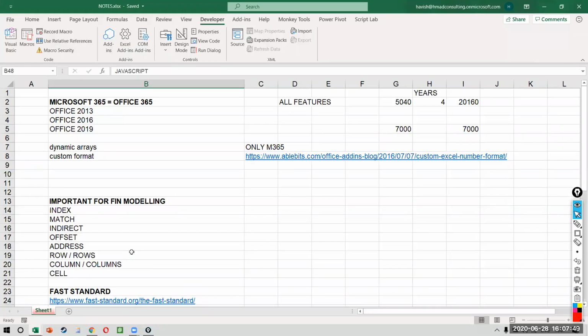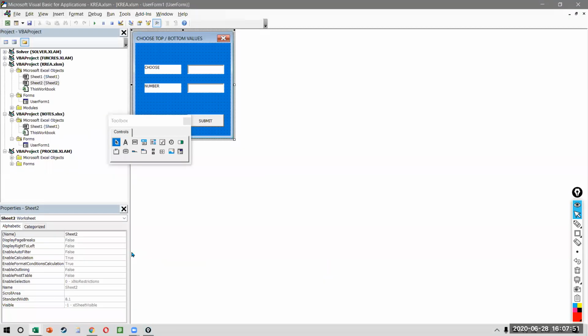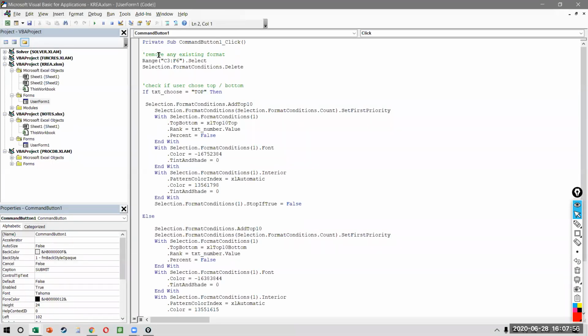In my example, what I had done was, I had defined only C3 to F6, but you don't select C3 to F6. You let the user decide what they want to select. In my case, because the data was fixed, that's why I chose it. You just let the user decide whatever they want to select, right? Basically, whatever the user has selected, the format will be applied only on that region. Right? What else?